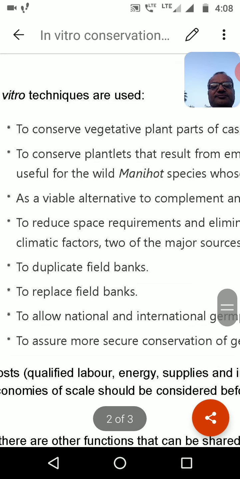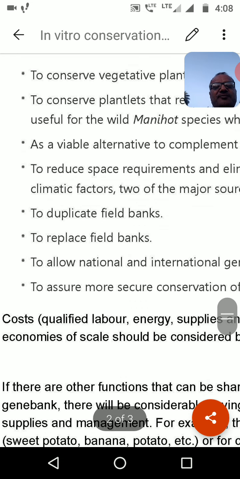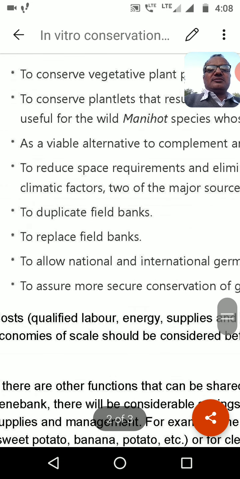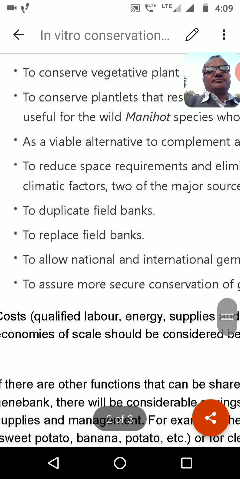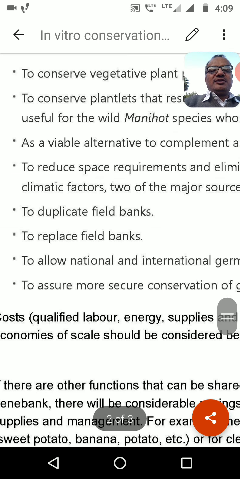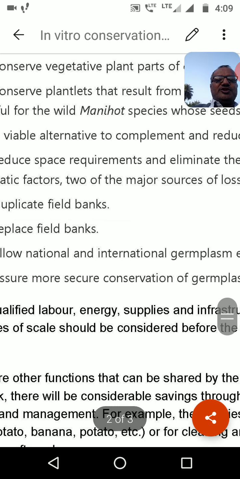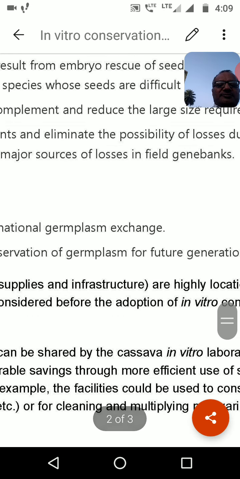It allows national and international germplasm exchange; this germplasm can be easily exported or imported from and to the country, and it assures more secure conservation of the germplasm for the future.